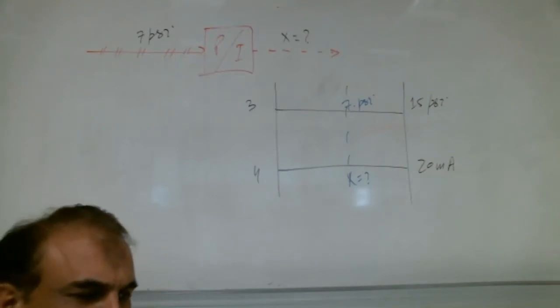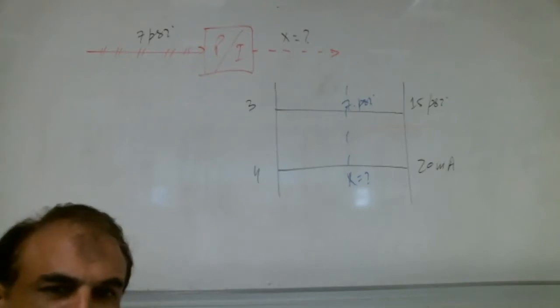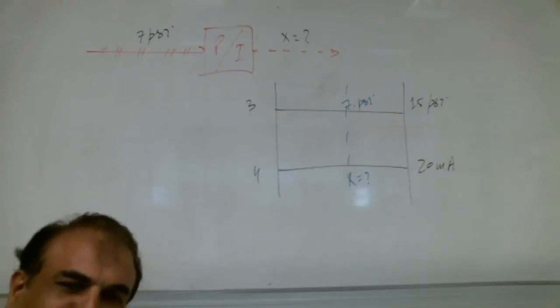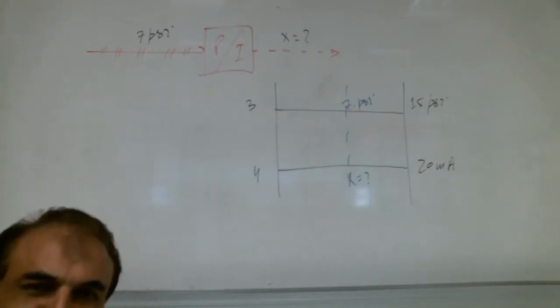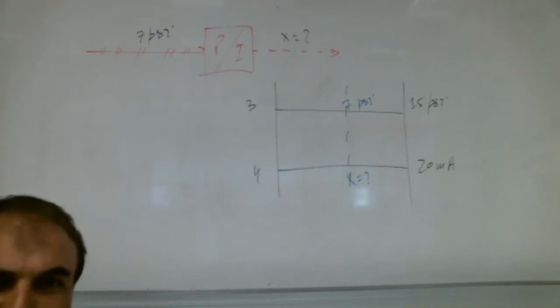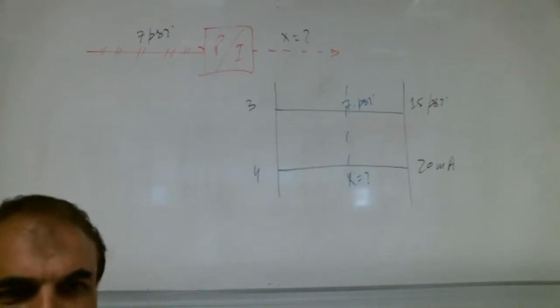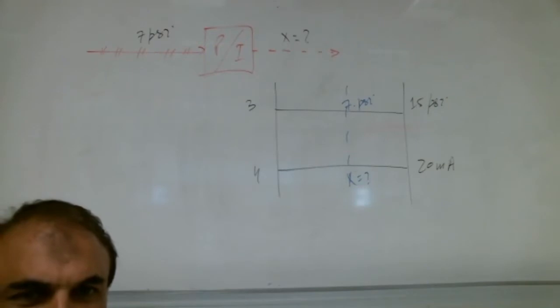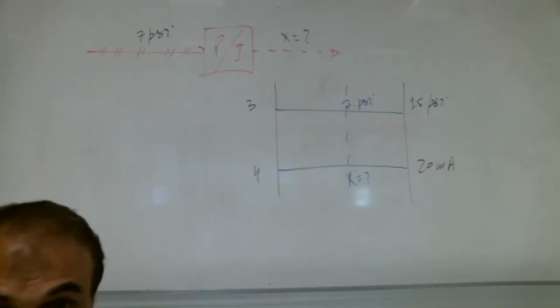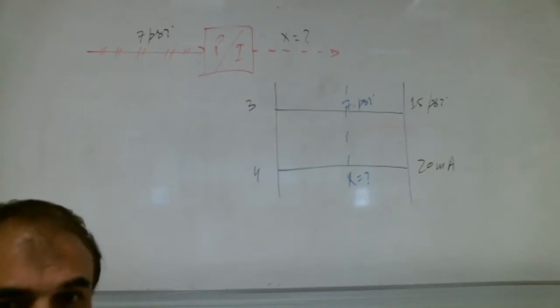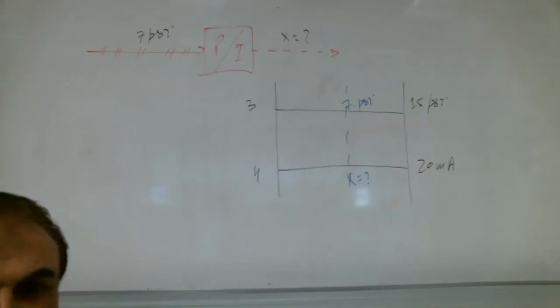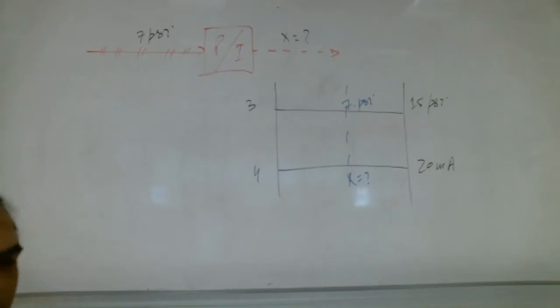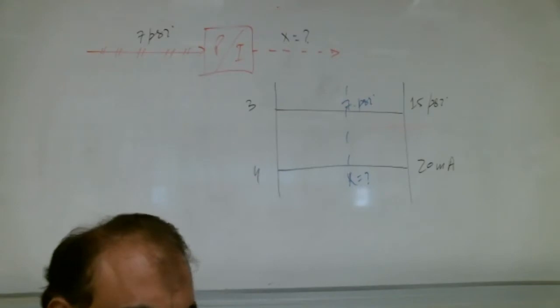6.66 milliampere. Show me. Move your page a little towards the camera. Let me see the procedure. You are writing x minus 4 over 20 minus 4 equals 7 minus 3 over 15 minus 3. So you are saying 7 minus 3 multiplied by 20 minus 4, 6.66. Your procedure is correct, but I don't know if your answer is correct or not. What is your ID, brother? Tell me your ID.